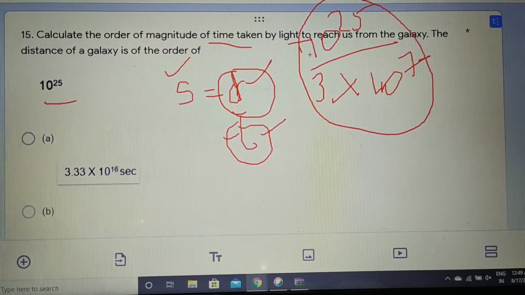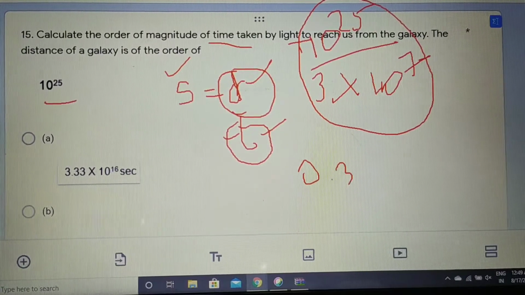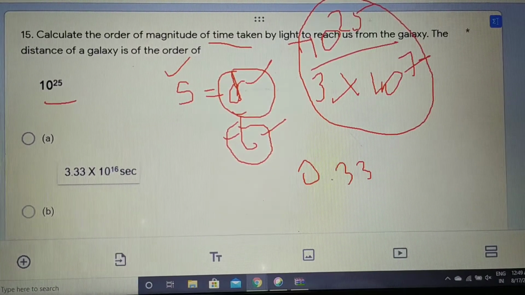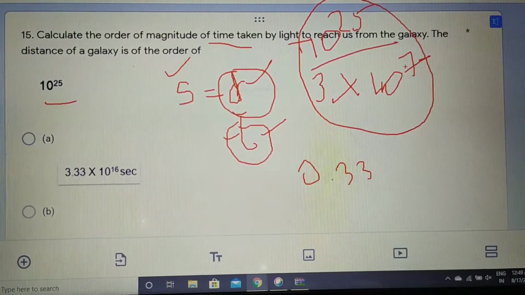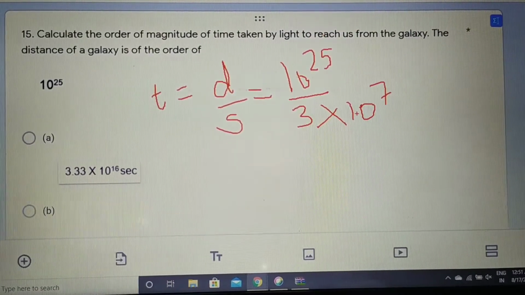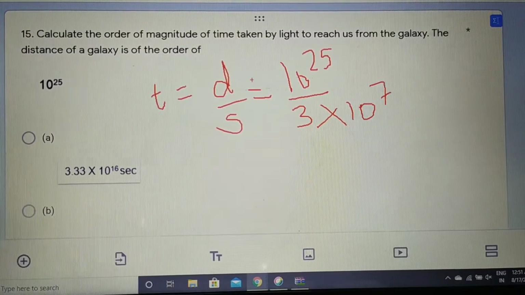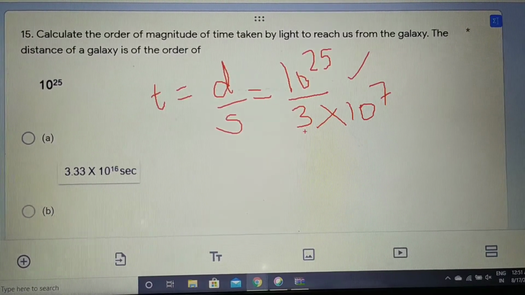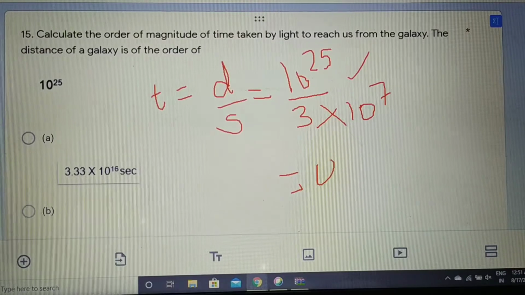So it will be 1 divided by 3, that means 0.33. It will be 0.33, and 10 to the power 25 minus 27. See here, time will be distance divided by speed. Distance we are given 10 to the power 27, speed 3 into 10 to the power 7. We will solve this, and what we get, see, 1 divided by 3 is 0.33, okay.